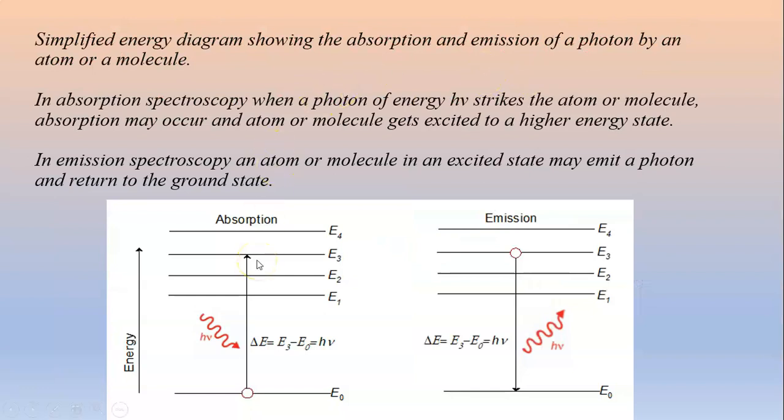Here is a simplified energy level diagram showing absorption and emission of a photon by an atom or a molecule. In absorption spectroscopy, when a photon of energy h nu strikes the atom or molecule, absorption may occur and the atom or molecule gets excited to a higher energy state. In emission spectroscopy, an atom or molecule originally in an excited state may emit a photon and return to the ground state.